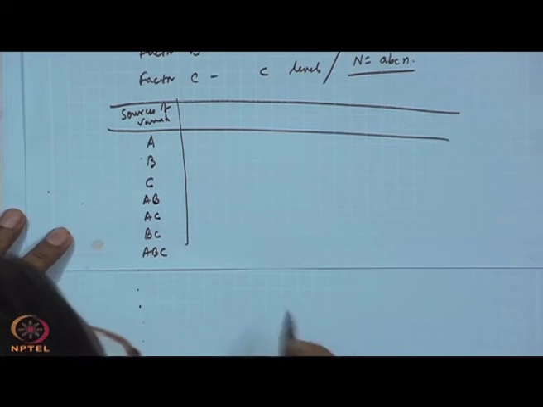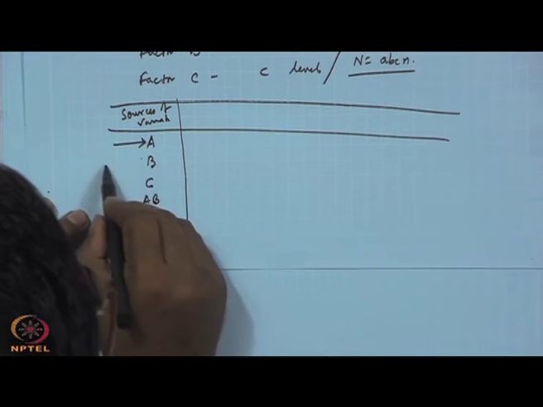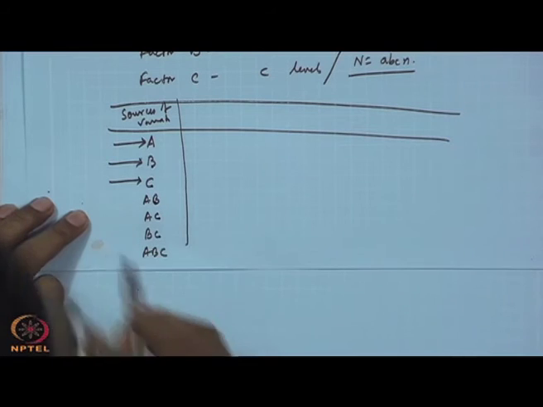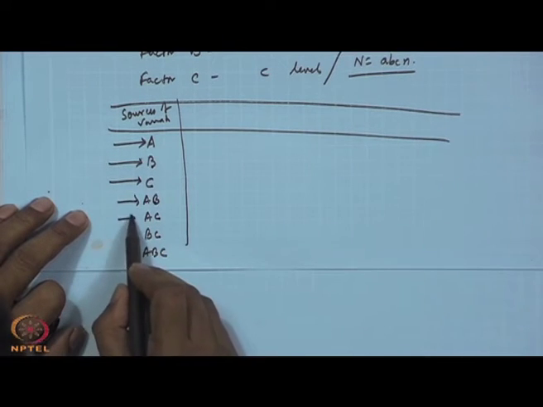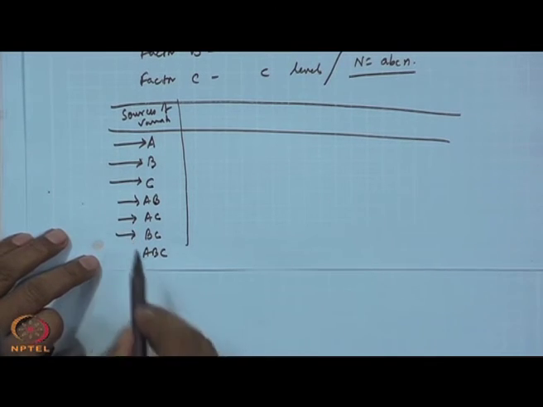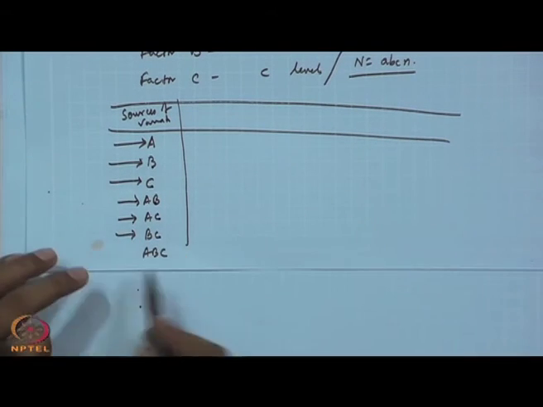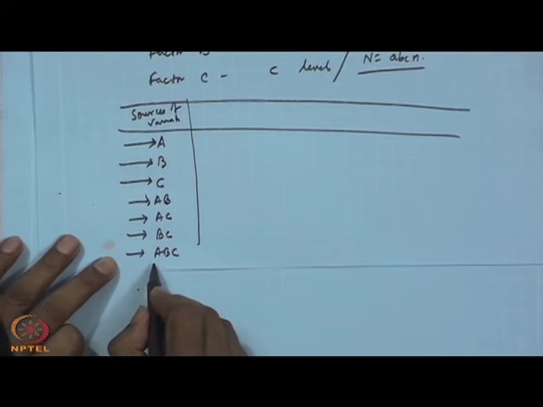Correct? First is A, second is B, third is C. AB may interact, AC may interact, BC may interact, and all three may interact, plus error.